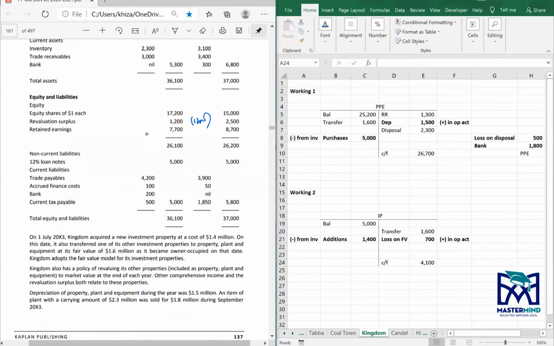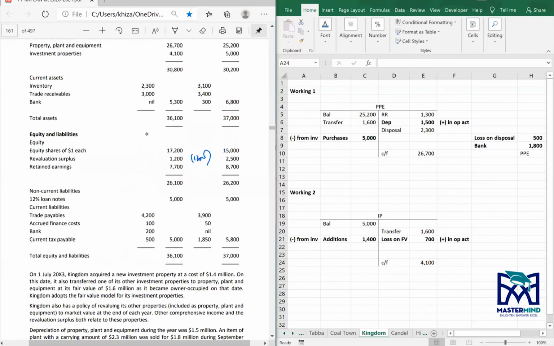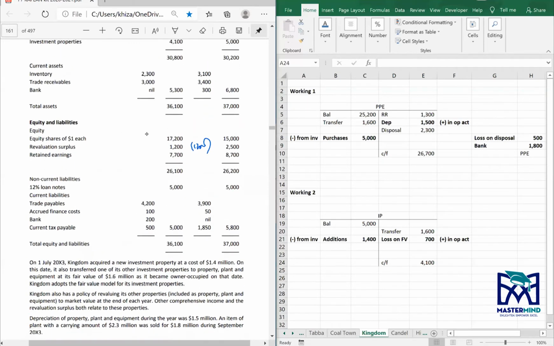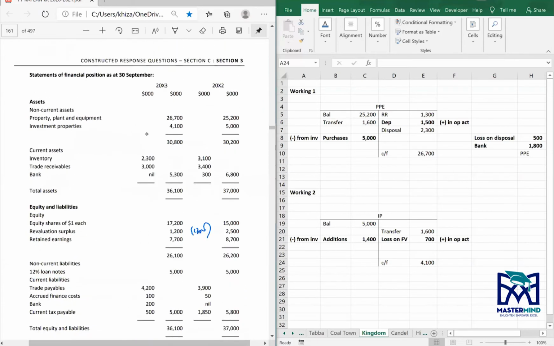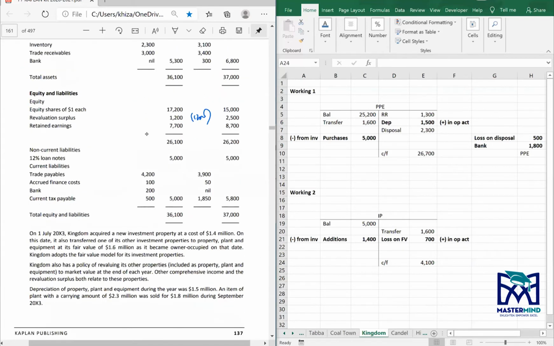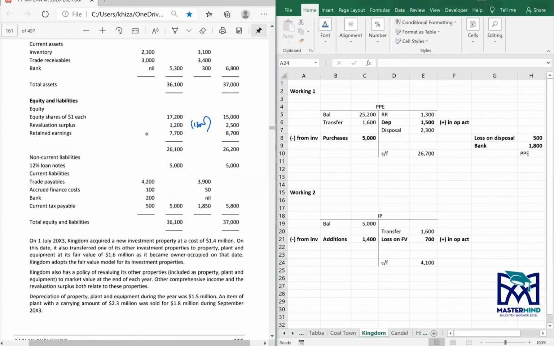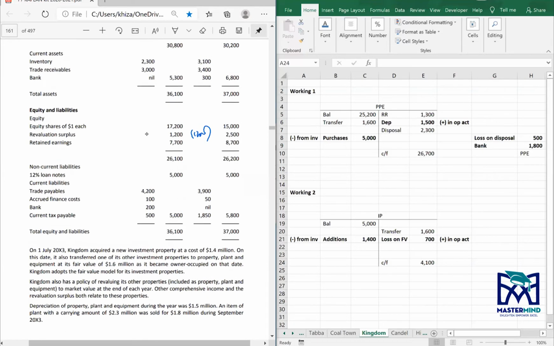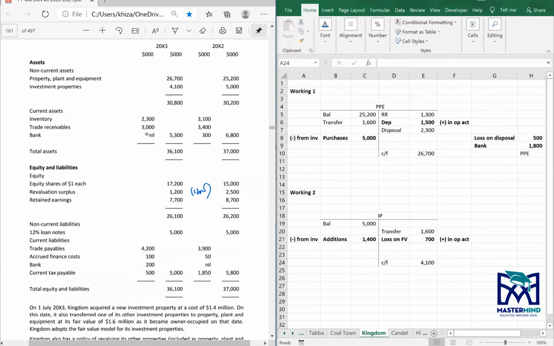It's a pretty simple question, but obviously we need to work out the shares. Let me see, finance cost. Remember, you have accrued finance cost, so you'll have to make a T account for finance cost as well. How will you do that?